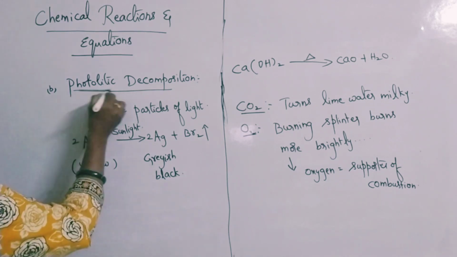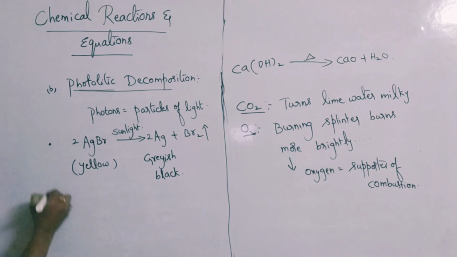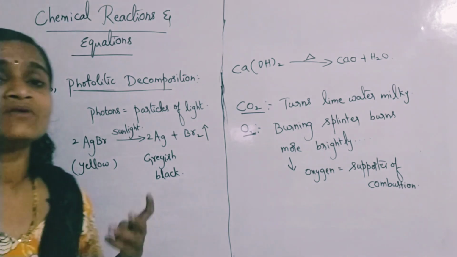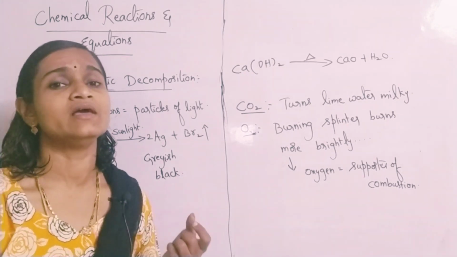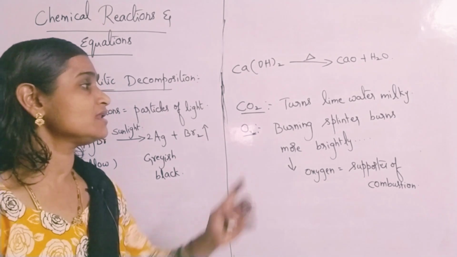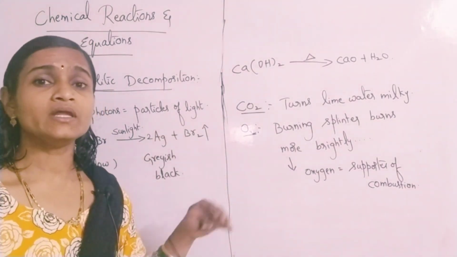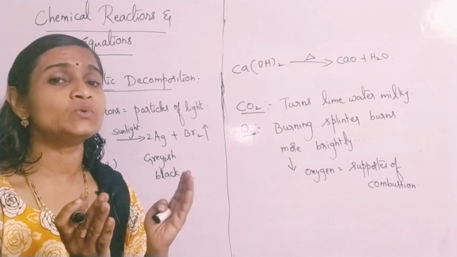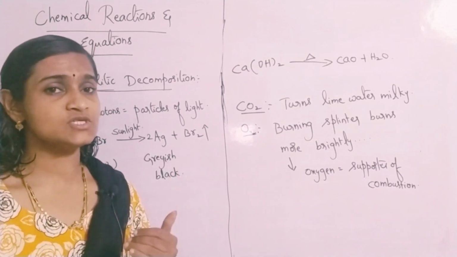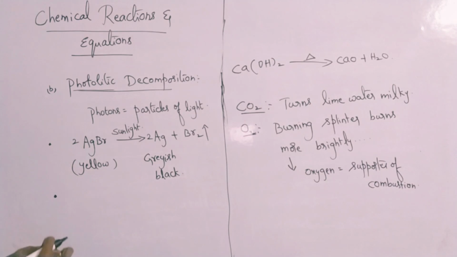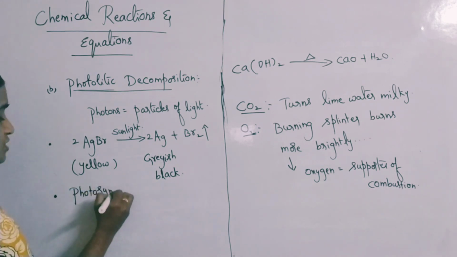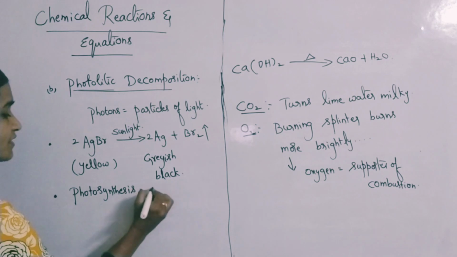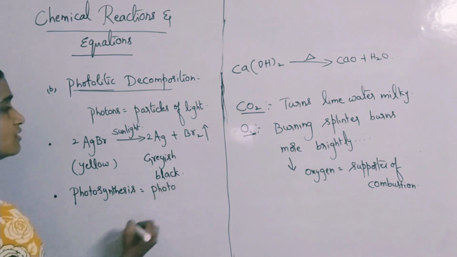When the reaction happens in the presence of sunlight, then only you call it a photochemical reaction. Photosynthesis is also a photochemical reaction, but it is not a photolytic reaction. Please understand the difference carefully. If any substance is breaking or splitting into two parts, it comes under decomposition. Photosynthesis is a synthesis reaction, an example of a photochemical reaction but not photolysis.